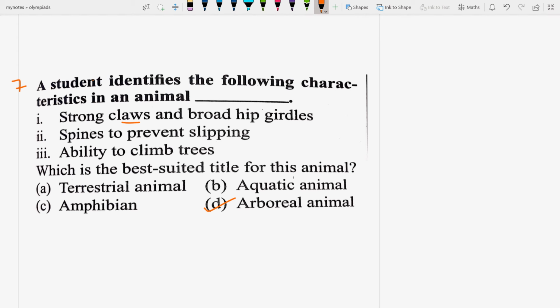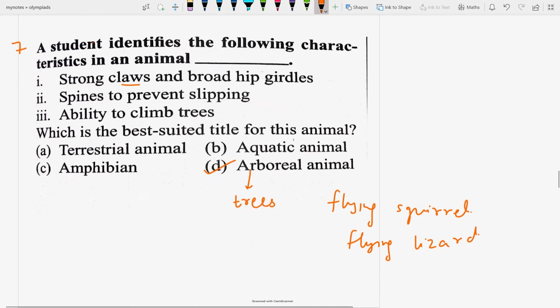As you know, aquatic animals are water habited. Arboreal animals live on land, but most of their time they spend on trees. They may walk or run on land or glide in air for a short while. For example, flying squirrel, it is an example of arboreal animal, or flying lizard, and tree frogs, monkeys. Some arboreal animals have claws to support them while climbing, and they have spines or plates so that they don't slip. So it is the characteristic of arboreal animals.